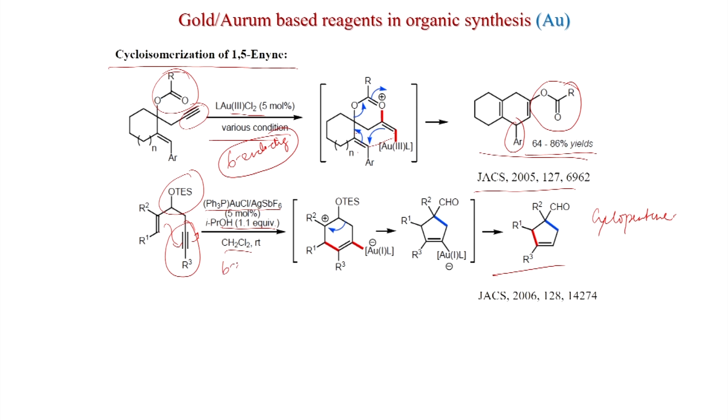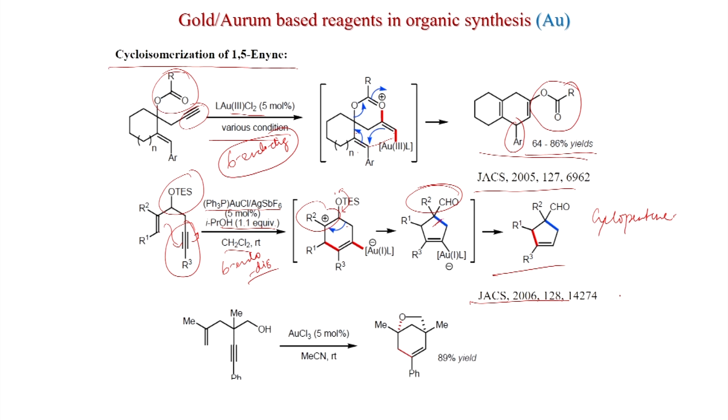So, 6-endo-dig. Then you get a carbocation here, and because the gold is there, it will push the electrons. So, this bond will be cleaved, this bond will be cleaved, and this will ultimately go to an aldehyde having a quaternary center. This is the newly formed bond, and gold will eliminate to give the double bond here. This was published in JACS 2006.